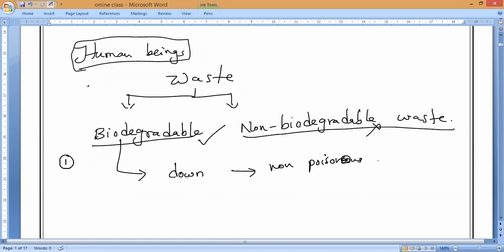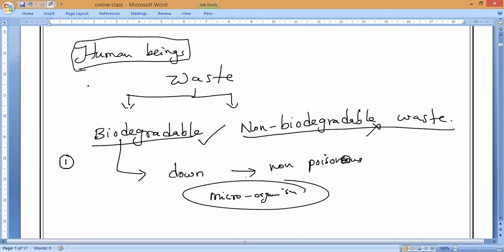They eat them, the microorganisms. Do you understand, everybody? So all this biodegradable waste will break down and become non-poisonous to this environment. That is what we call biodegradable waste.